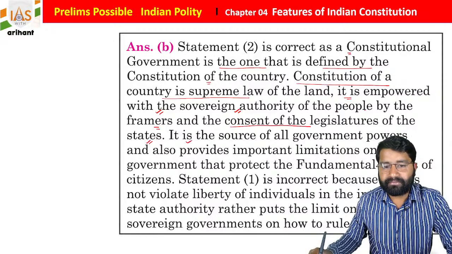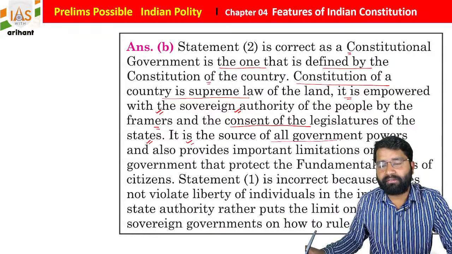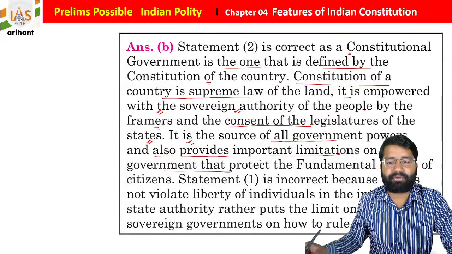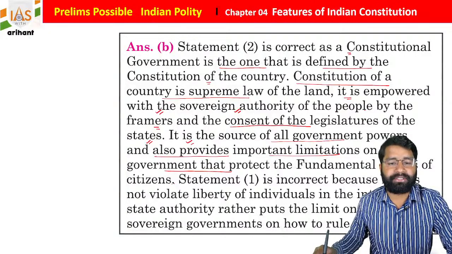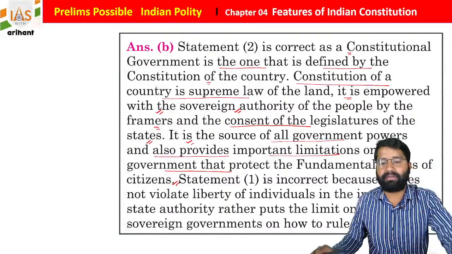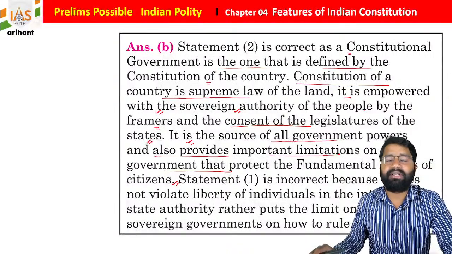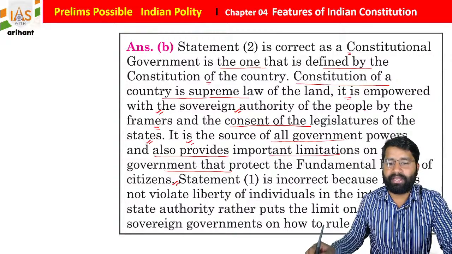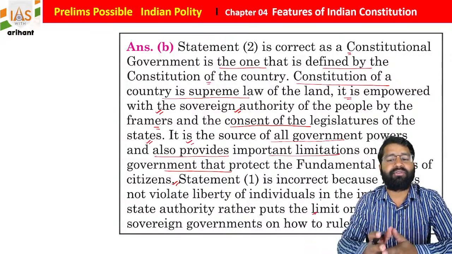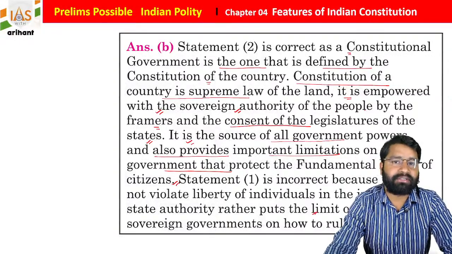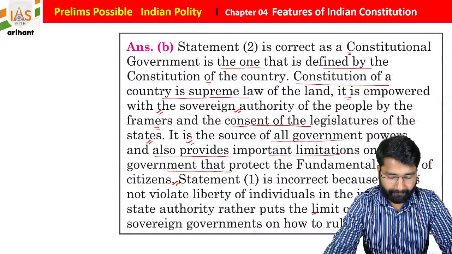Okay, it is the source of all government powers and also provides important limitations on the government that protect the fundamental rights of citizens. Statement 1 is incorrect because it does not violate the liberty of the individual in the interest of state authority. State authority is going to be controlled. Rather, it puts limits on the sovereign government on how to rule and govern, students. Getting it? Simple.